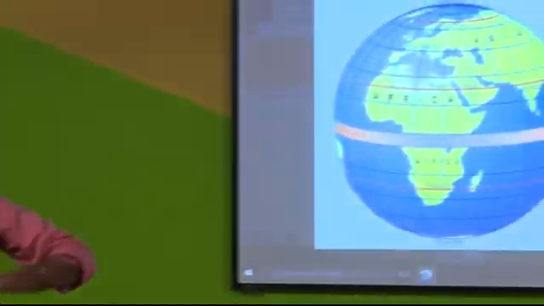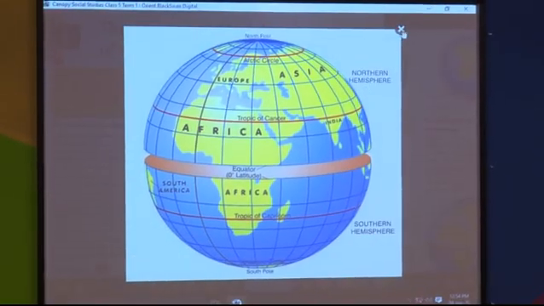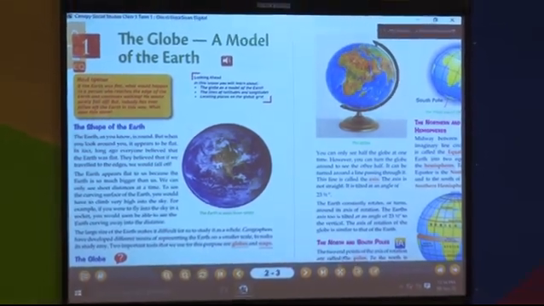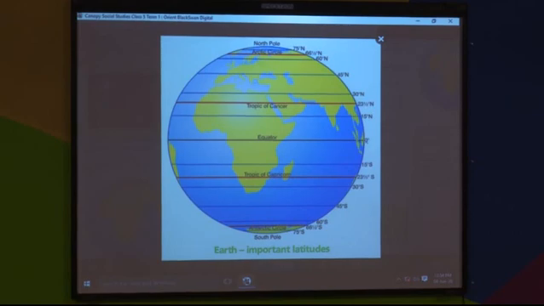Again, the latitudes are at 180 degrees in total, that is in the northern hemisphere 90 and in the southern hemisphere 90. As in this picture we have the degrees mentioned. See here, the equator is at 0 degrees and it comes to the north pole at 90 degrees.